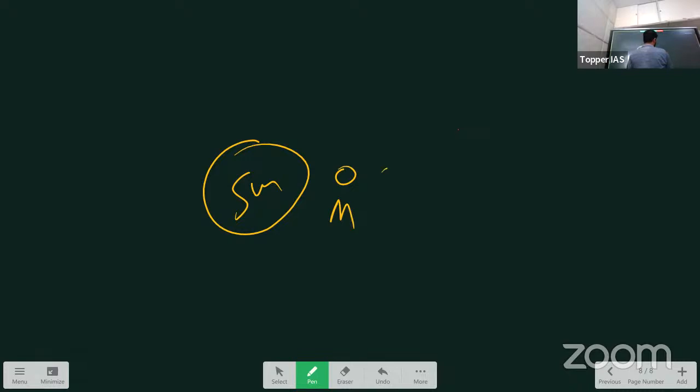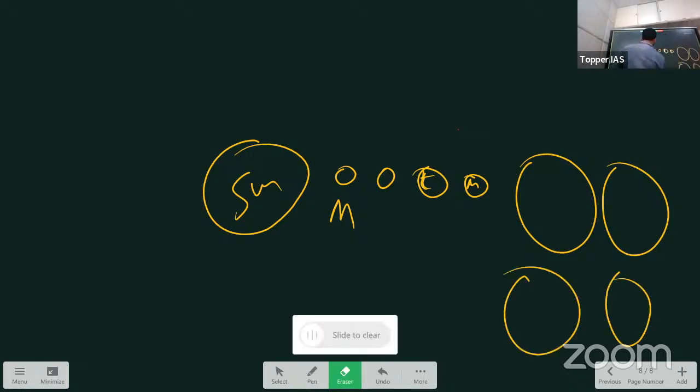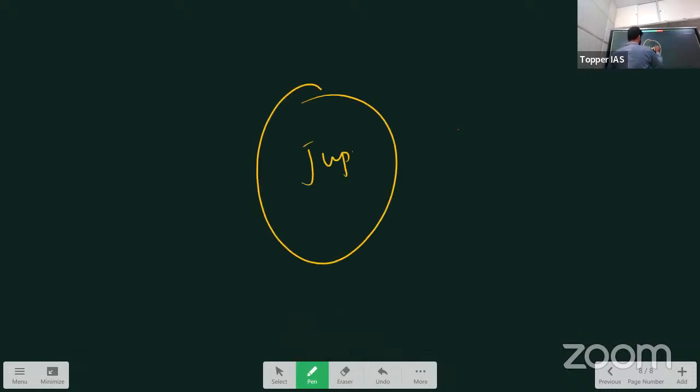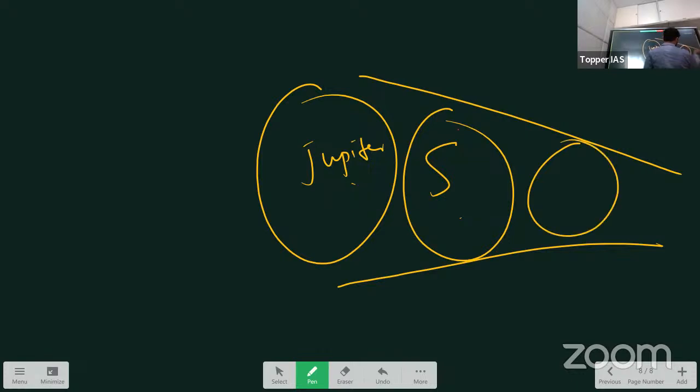Okay, so the structure of our solar system: Sun. Tell me the planets: Mercury, Venus, Earth, Mars, Jupiter, Saturn, Uranus, Neptune. Right. I will draw it like this so you will understand in a better way. At the center there is Jupiter. Jupiter is almost like a star, it is such a big planet. On both sides, planet size decreases. Saturn is lesser than this, then Uranus lesser in terms of size, then Neptune. And here also the same happens.